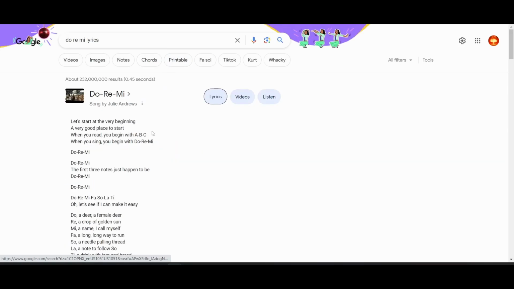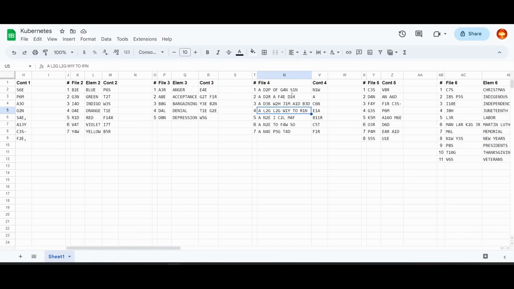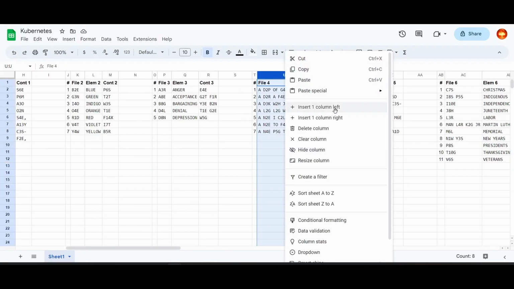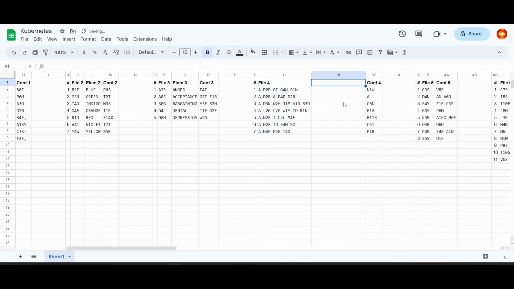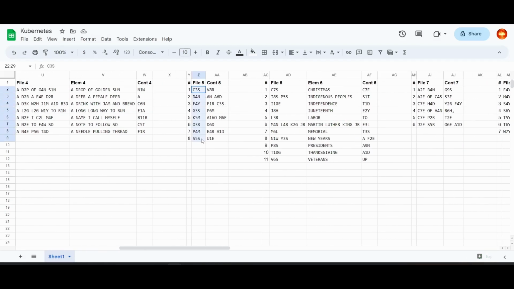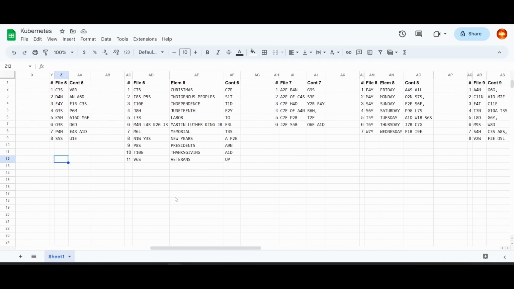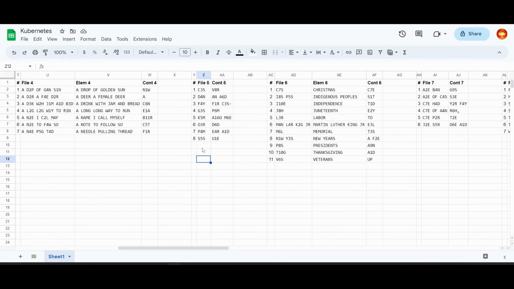Doe, a deer, a female deer. Okay, and the category is just soul vision. That's the name of his notes, right? Okay, what's this one? I don't immediately know, so I'll skip it for now.